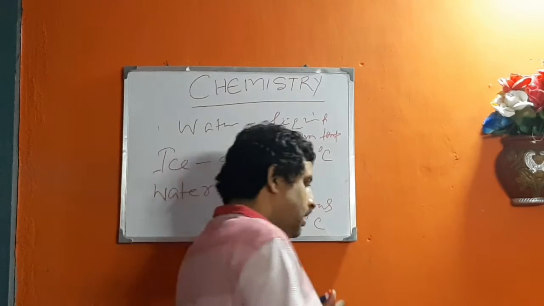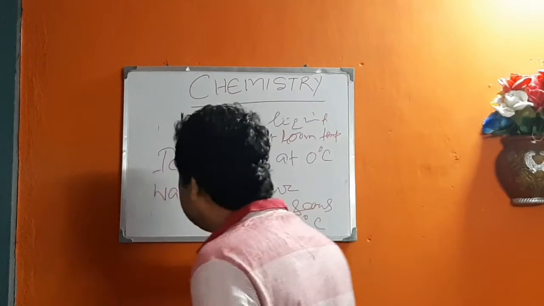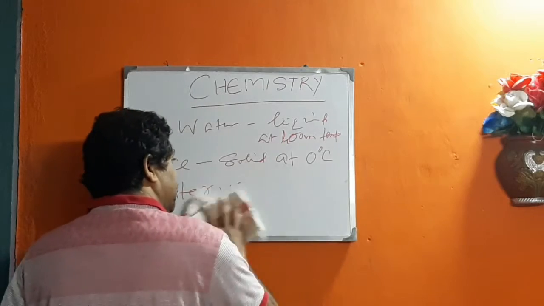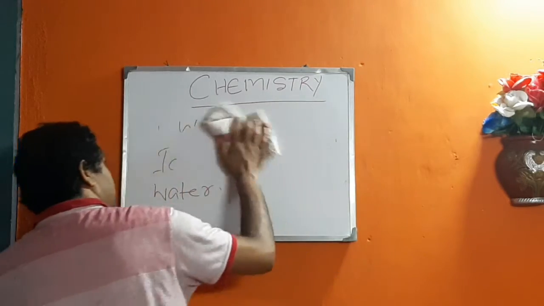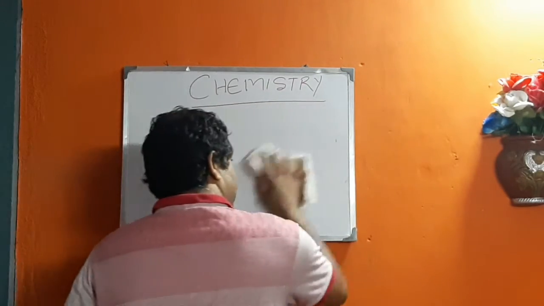So by changing the pressure and temperature, a substance can be changed from one form to another. This is called the interconversion of matter.